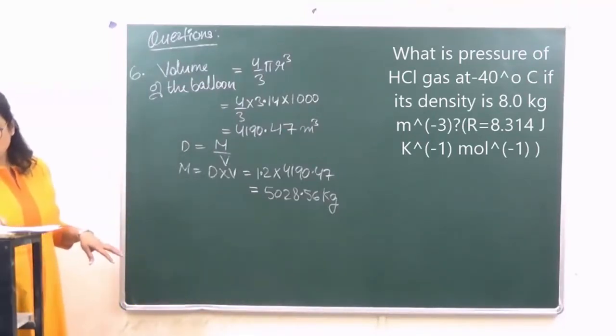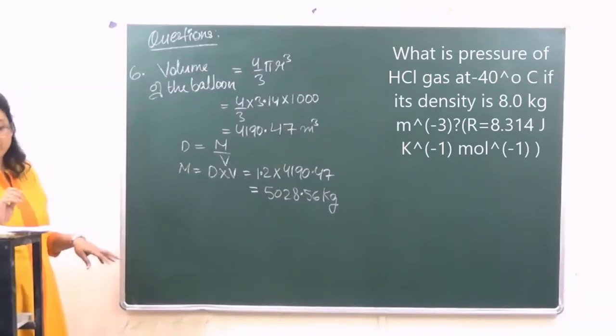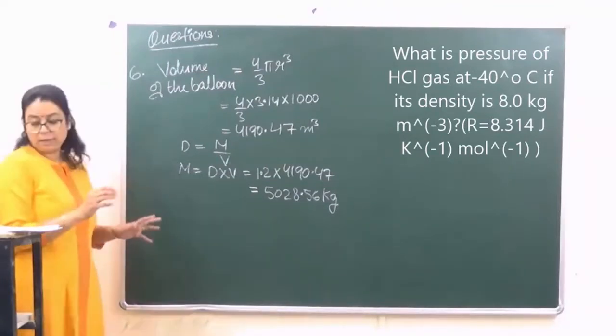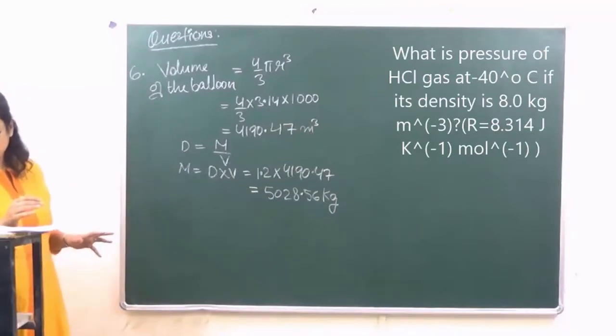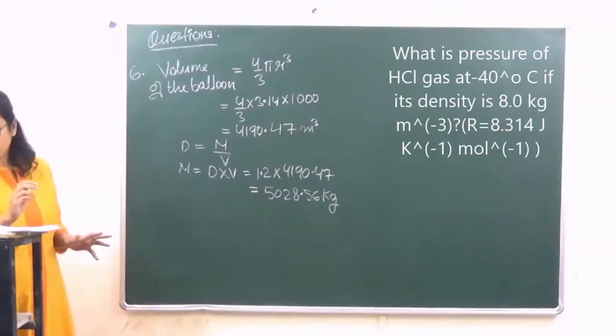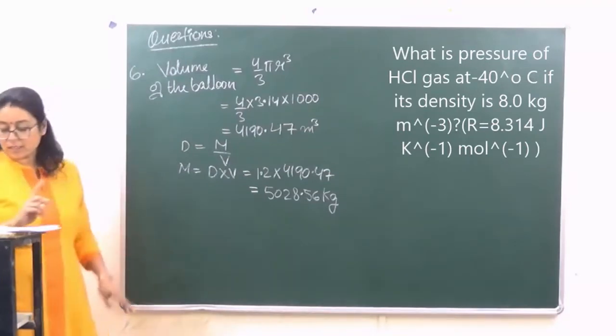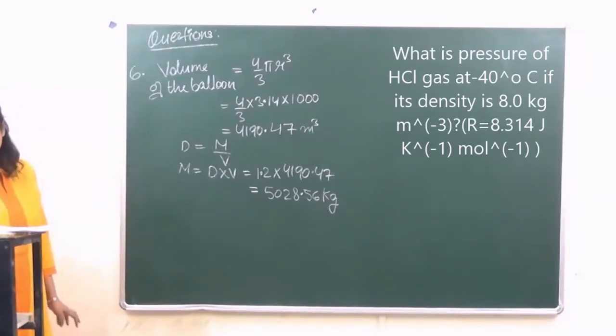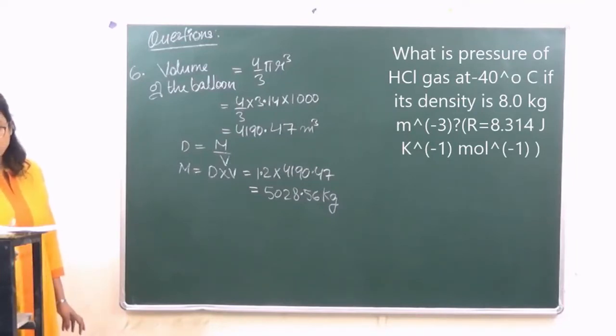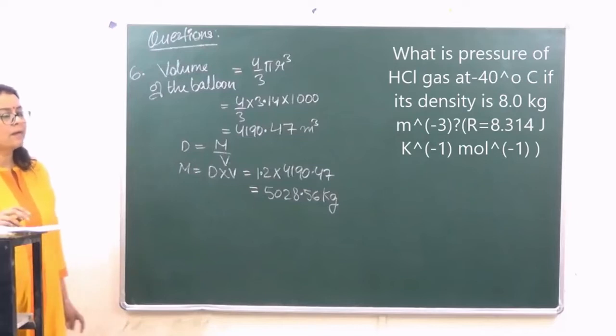Now we have to calculate first of all the mass of helium filled inside. That is what they are saying in the question: the balloon is filled with helium. So we have to calculate the mass of helium. What is the atomic mass of helium?